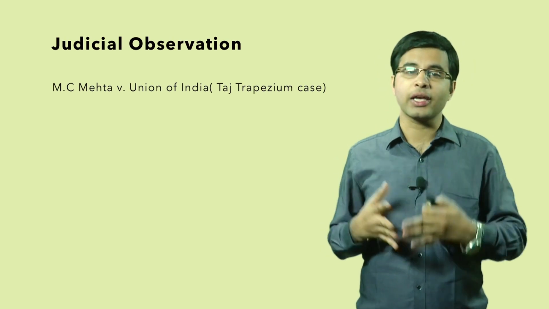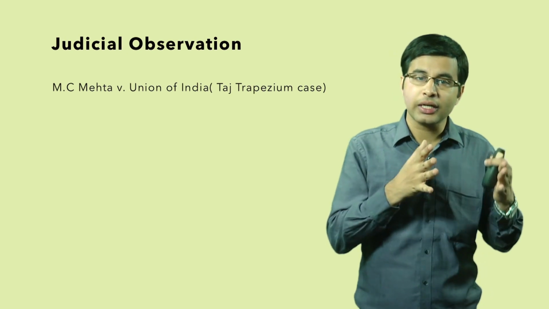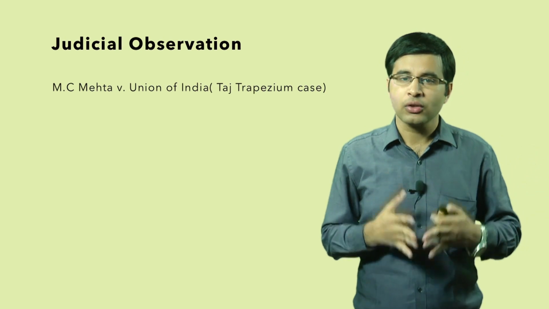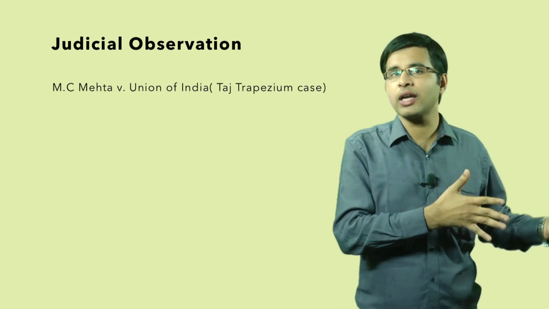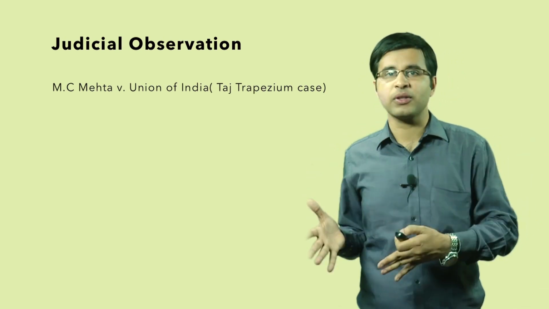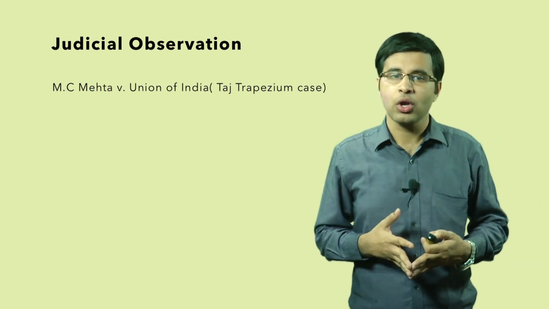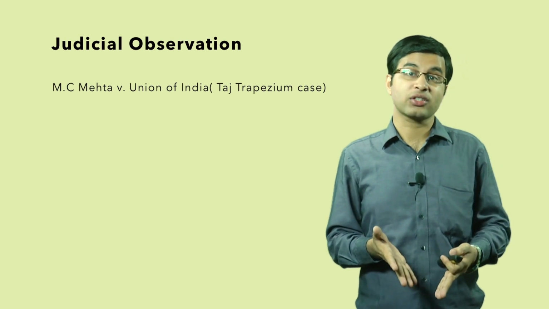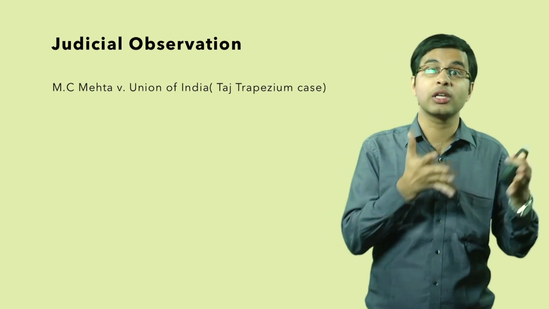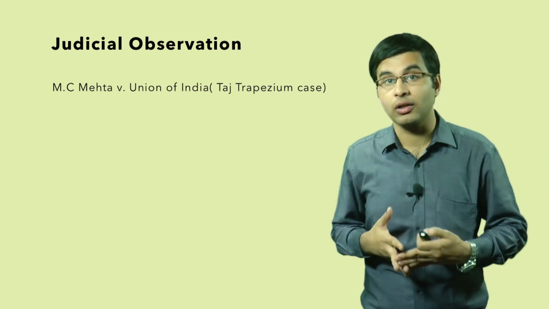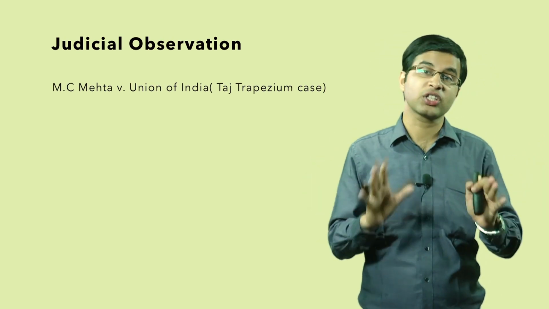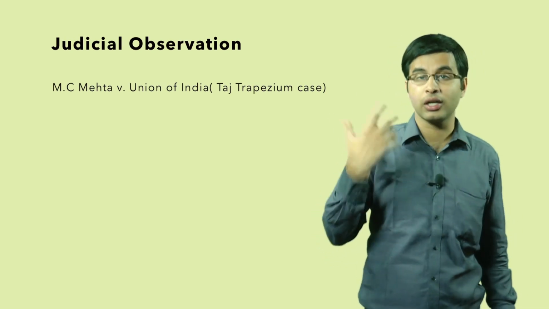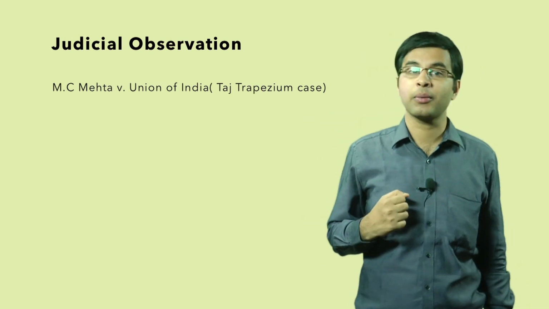Now in this particular case, one issue which has been mentioned is that directions should be issued to the different industries so that they can shift their business outside the Taj Trapezium also, because as a result of their commercial actions, living beings and other things have been badly affected. So you see the environmental risk which has been mentioned in this particular case, where the protection and the preservation of environment has been mentioned.